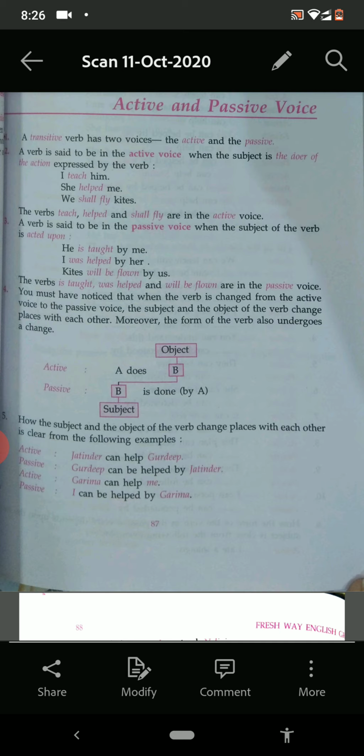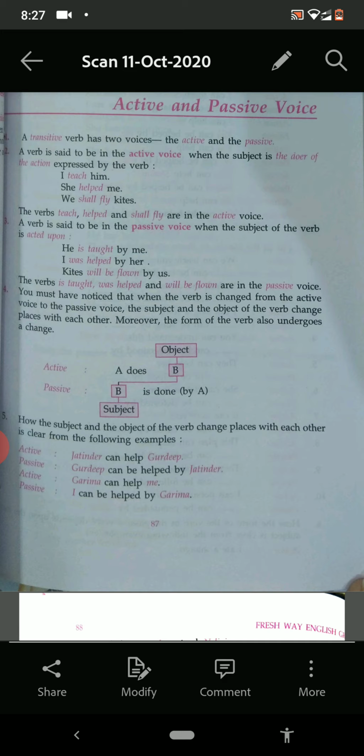So first of all, see what is written on number 1. A transitive verb has two voices, the active and the passive. So a verb is said to be in the active voice when the subject is the doer of the action expressed by the verb. Try to understand this statement with the help of the examples given.